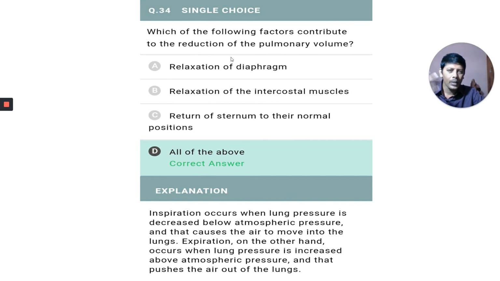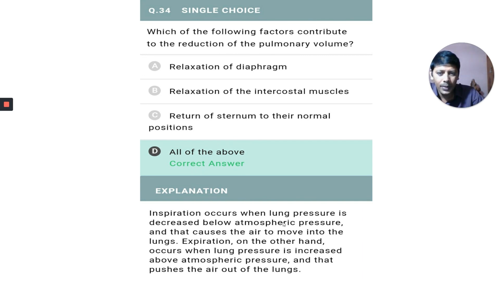That means during expiration. During expiration, what takes place? Relaxation of the diaphragm takes place. The diaphragm during inspiration is pulled down, and during expiration it comes back to its normal dome state. Relaxation of intercostal muscles also takes place, and the sternum, which came forward and upward during inspiration, comes back to its normal position. These all reduce the intrapulmonary volume, the volume inside the lungs.